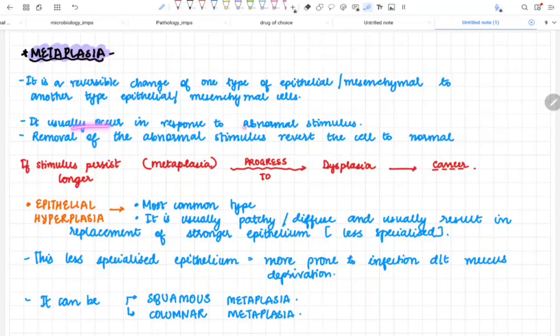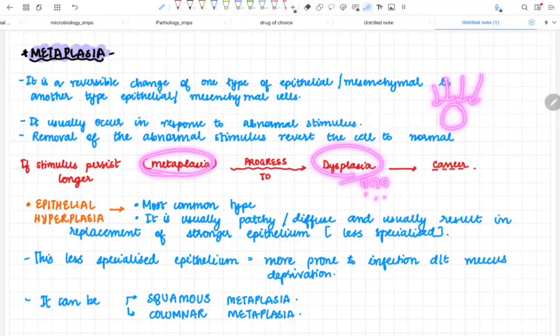It usually occurs in response to an abnormal stimulus, as we all know, and removal of the abnormal stimulus will revert the cell to normal. Since it is a reversible change, the cell will go back to its normal type. Now one more thing that you have to mention in the paper, which is very very important, is this line. If the stimulus persists longer, if your abnormal stimulus is acting on the cell for a long period of time, the metaplasia will progress into dysplasia.